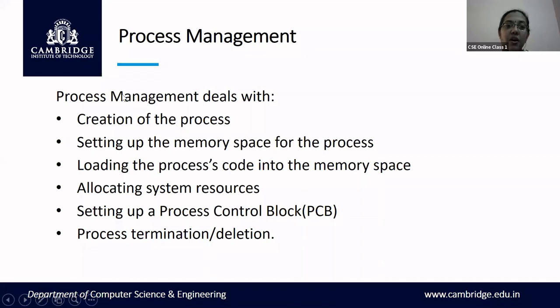So these are all the various functions done during process management: right from creating the process, setting up the memory, loading the process code into the memory organization of your process, allocating all the system resources like the shared variables and the processor or CPU, then setting up the process control block, and then terminating the process. All these are the operations carried out by process management.